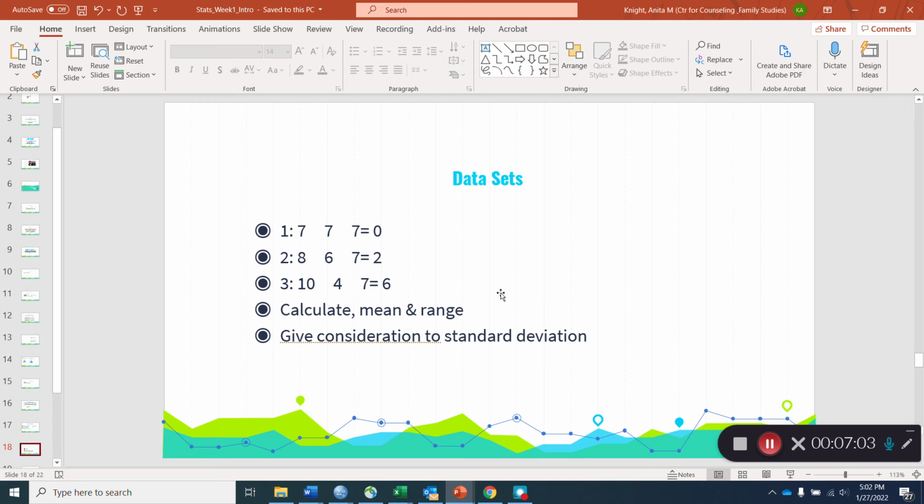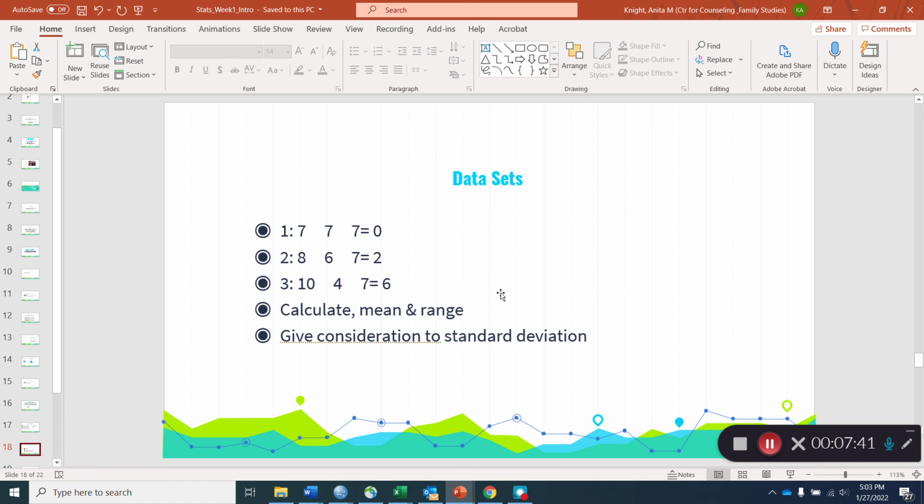Now, what's interesting to see is if you look at the mean of all these samples, starting with sample 1, 7 times 3 is 21, divided by 3 is 7, so our mean is 7. 8, 6, and 7, again, we wind up with a mean of 7. Likewise for number 3. So for all 3 data sets, we've got the same mean, but as you can see, we've got a different range: 0, 2, and 6.